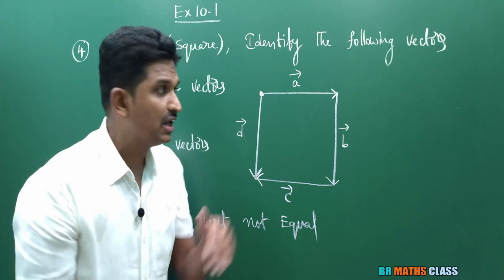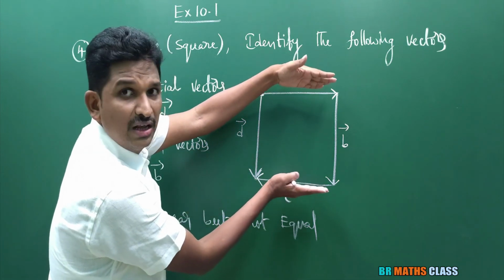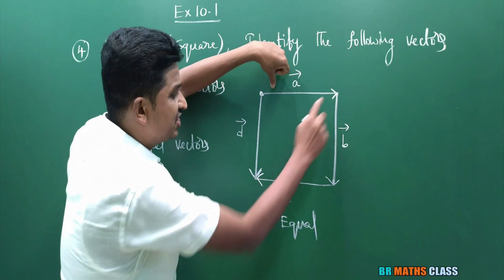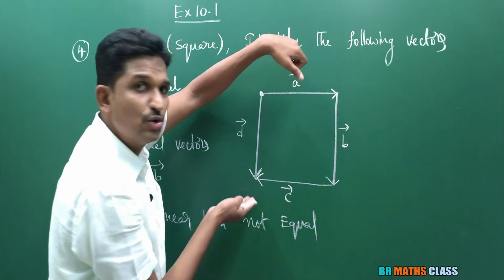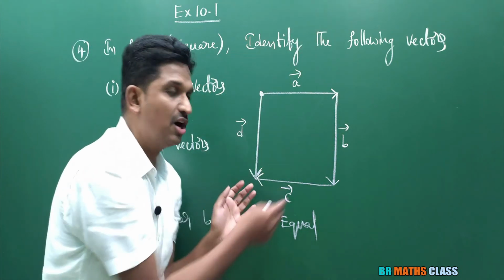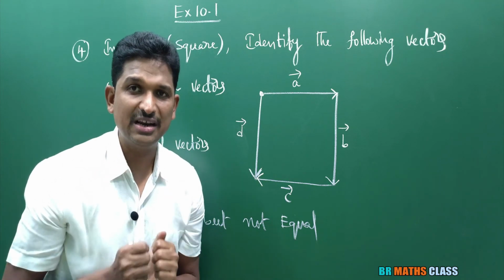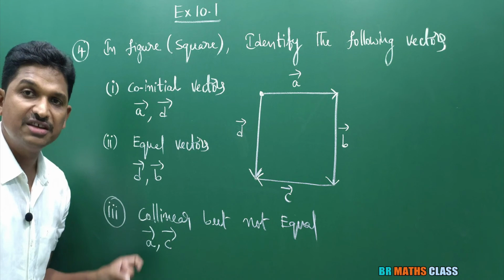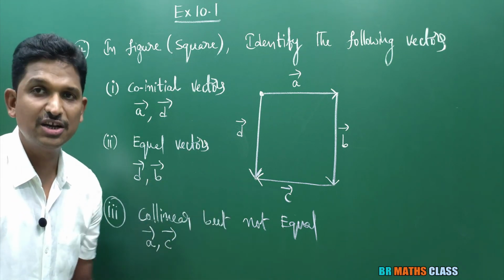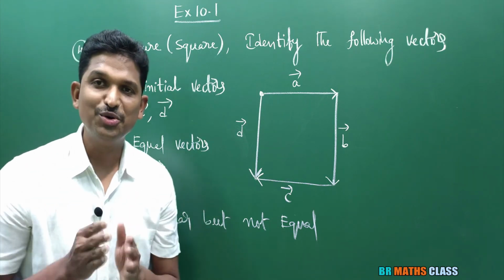They are not equal. You observe, are they equal? Their magnitude is same but their direction is not same. This is going like this, this is going like this. So A bar, C bar are the collinear vectors. Collinear vectors are also known as parallel vectors. So A bar, C bar are the collinear vectors but not equal. I hope you understand this.